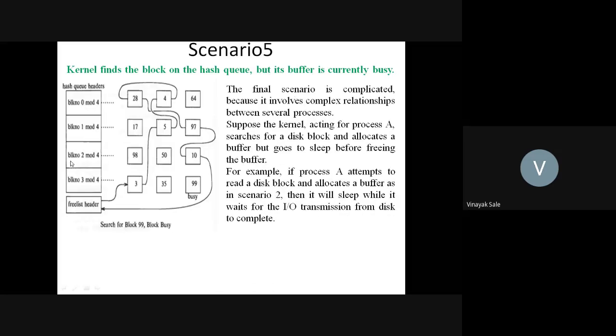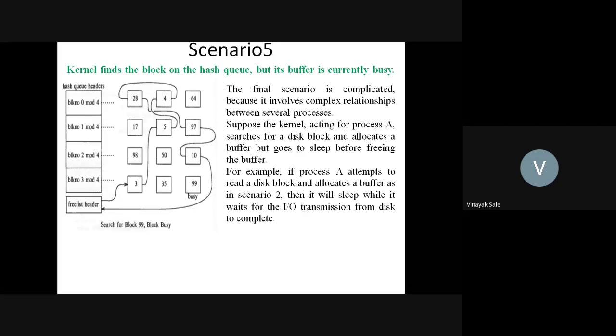See in this figure, the kernel searches for block number 99, that is buffer number 99. The kernel wants to execute a process from that particular buffer, and that buffer is currently busy.